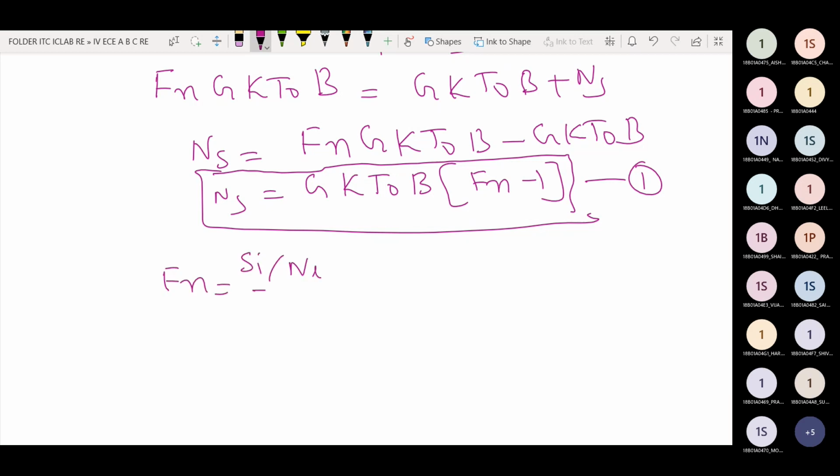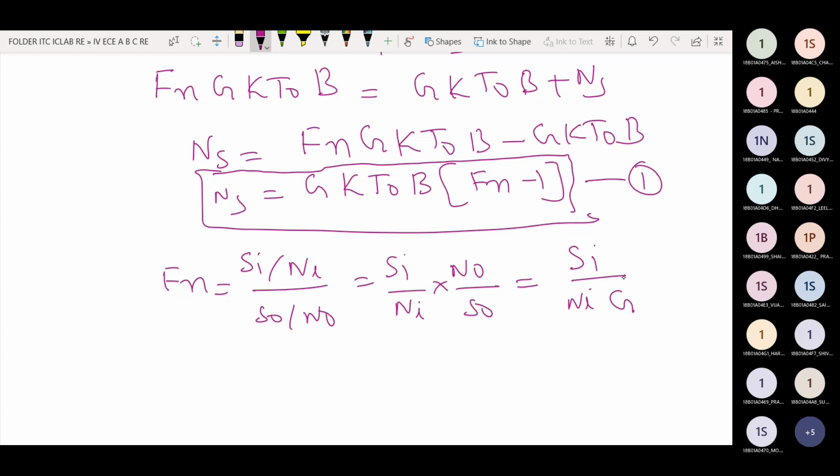We know that this expression Si by Ni over S naught by N naught is equal to Si by Ni times N naught by S naught. S naught is equal to G into Si into N naught... this Si is cancelled. N naught by G into Ni.